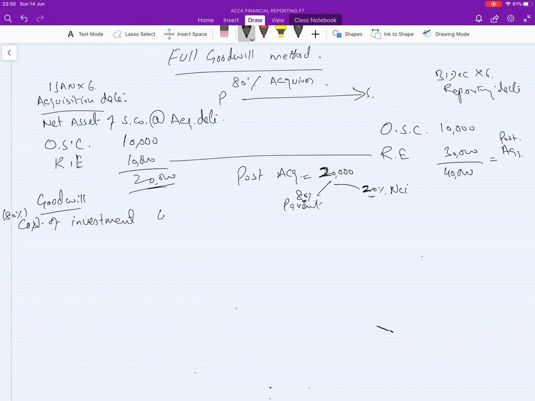Suppose 40,000, this 40,000 is equivalent to 80% of the subsidiary company. And we need to take 100% of the net asset, less net asset of S company at acquisition date. Please do not take post dated, always take date of acquisition. So acquisition net asset is 20,000. In the previous question we took 80% of the net asset.